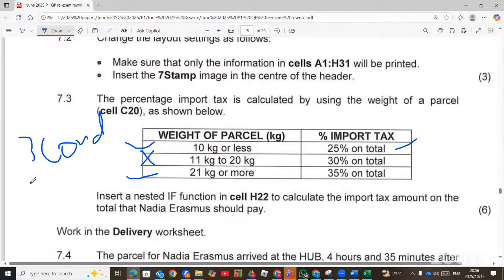If there are 3 conditions, you will need only 2 if statements. This one will not be taken because this one is easier, because it says 10 kg or less, so it's a less than or equals to 10. It's easier to write that. This one is greater or equals to 21. Now when you use between, or you see 2, then it creates a problem unless you use the AND function. So we take the first and then the last. Now we are putting our answer in C20.